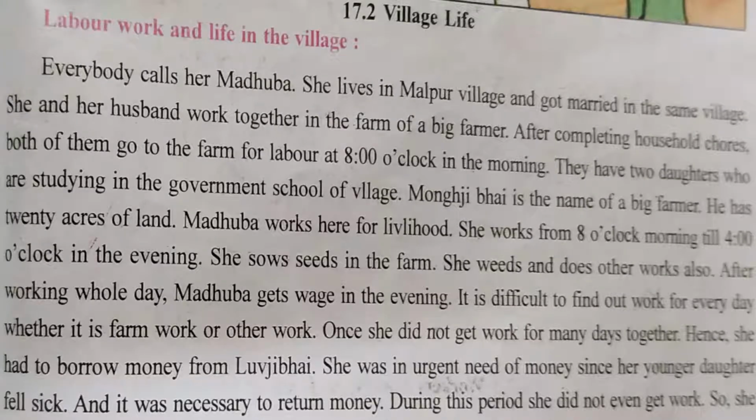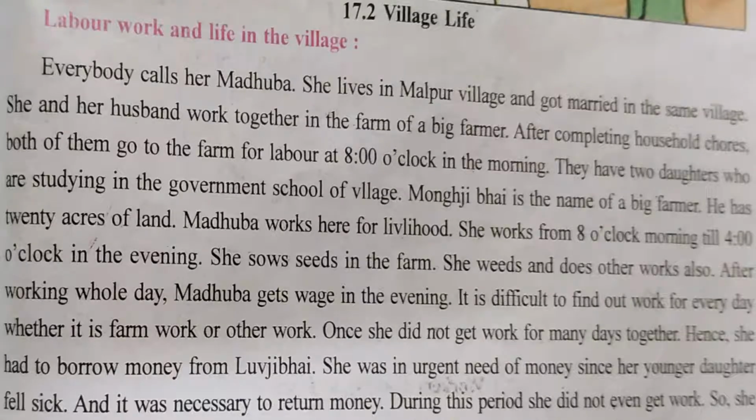She works from 8 o'clock in the morning till 4 o'clock in the evening. That is from 8 a.m. to 4 p.m. Now what all are the works which she does? First, she sows seeds in the farm. She weeds and does other works also. After working whole day, Madhuba gets wages in the evening.